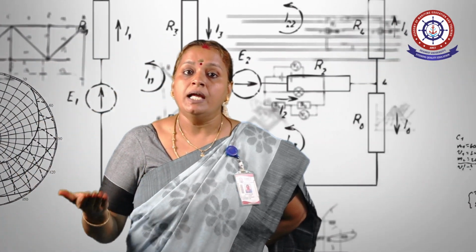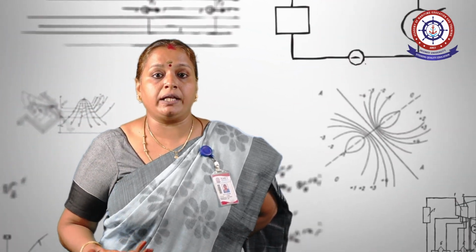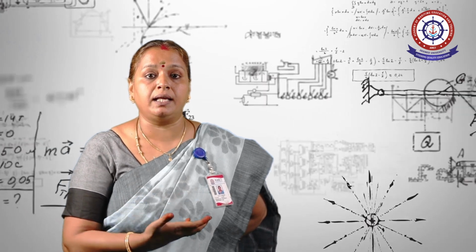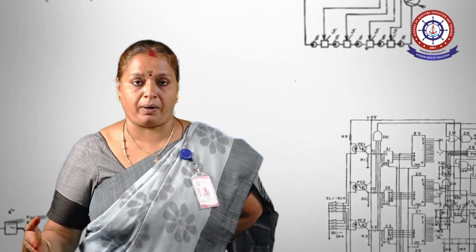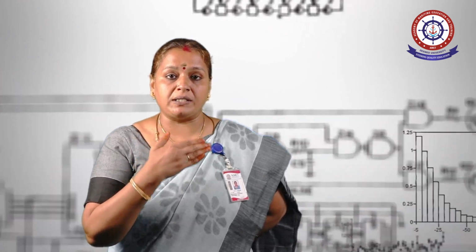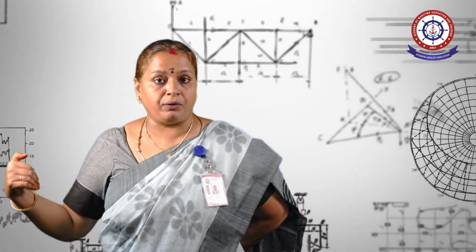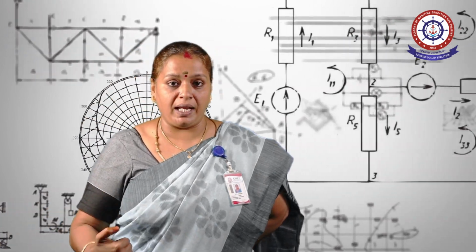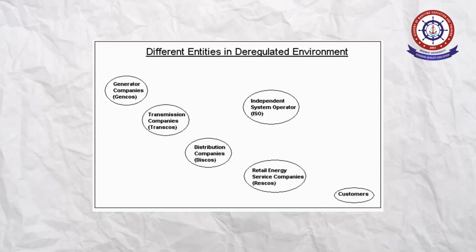Because of the advancements in the industry, the power demand is going on increasing, so it cannot be handled by a single generation system. We are going towards deregulation of the power system. That is, the monopoly system, the vertically integrated power system, with generation, transmission, distribution, and finally the end consumer, is being split into GenCos, TransCos, DISCos, and the end consumer.